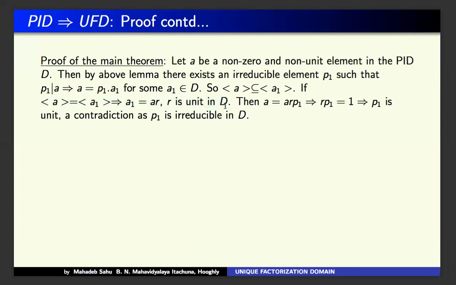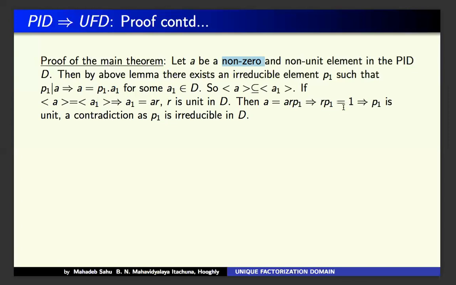But it's very simple, you can try it. Then A equals, putting the value of A1 equal to AR, A equals ARP1. That means it can be written as A times (1 minus RP1). As D is an integral domain and A cannot be 0, you see A is a non-zero element, so 1 minus RP1 cannot be nonzero.